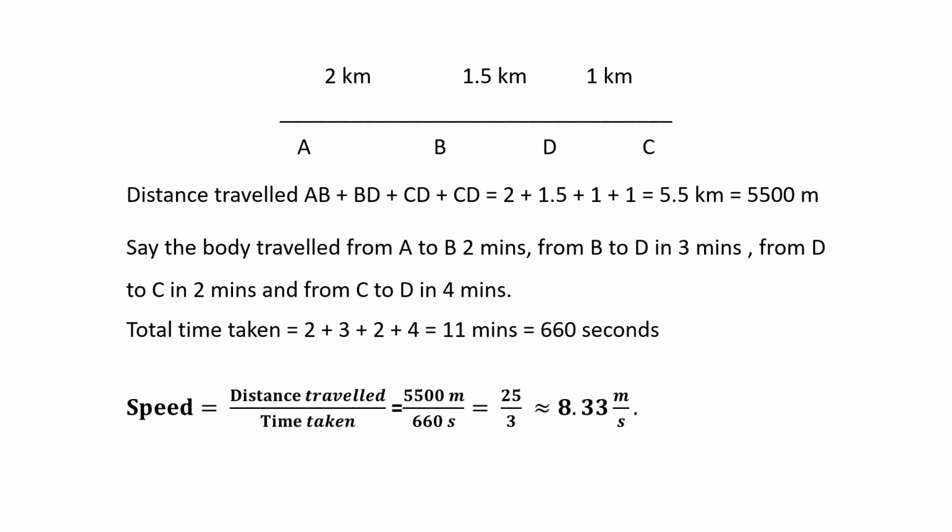That was the speed. Now here you see we have taken the average speed. How average speed? You are traveling the first 2 kilometers in 2 minutes, the B to D 1.5 in 3 minutes, then D to C in 2 minutes and C to D in 4 minutes. So everywhere you are traveling different distances in different times.